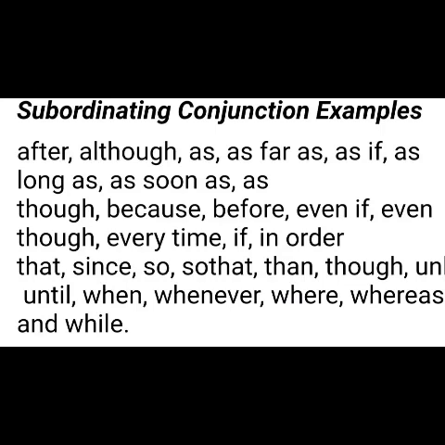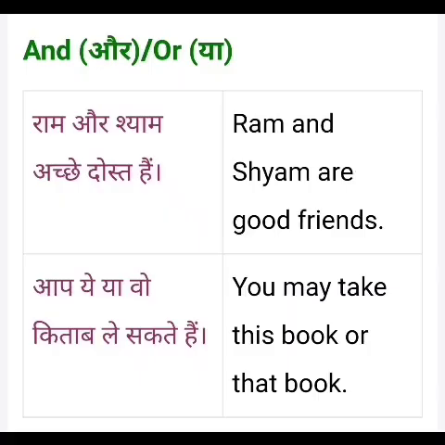Okay, children. So, we will see all these conjunctions in Hindi also. Shall we move on to the examples, children? Yes. First one, you can see here, we are combining using either and or.